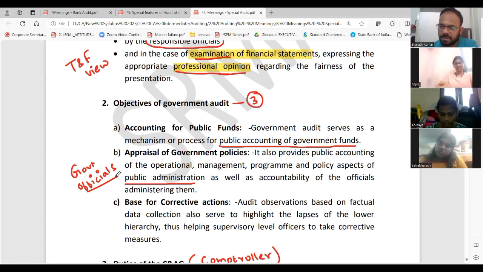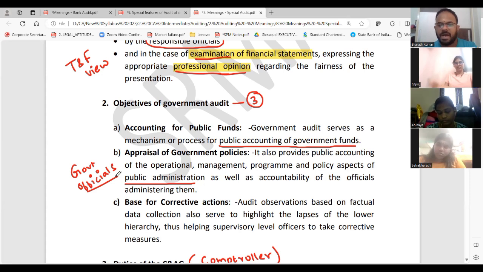Government only gives us everything. For government itself, we do audit. So for government, who will do audit? C&AG. For C&AG, you can take classes and sessions. That's what I said I'm doing. So see the level. Next step.